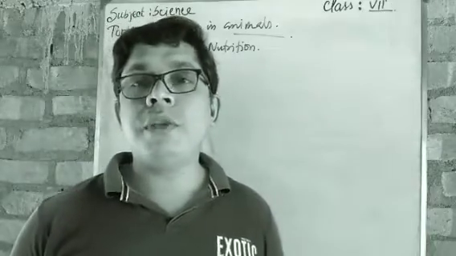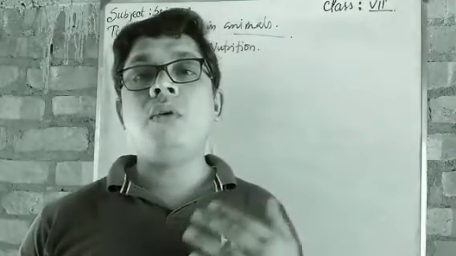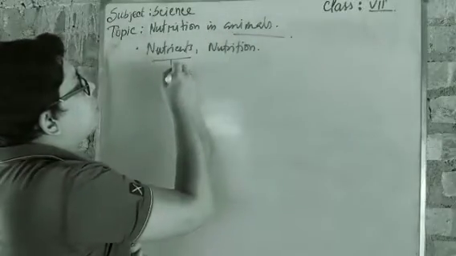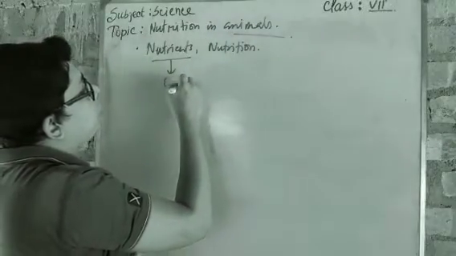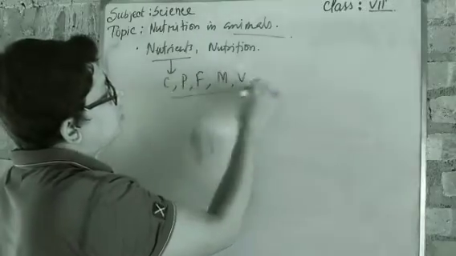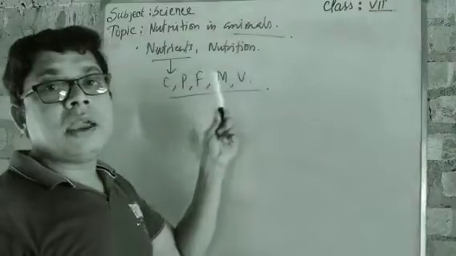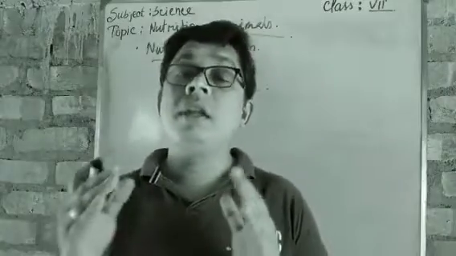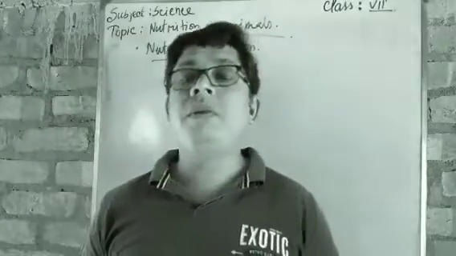When we are taking nutrition, how does it work? Different nutrients are present: carbohydrates, proteins, fats, minerals, vitamins, in different combinations in different food items.